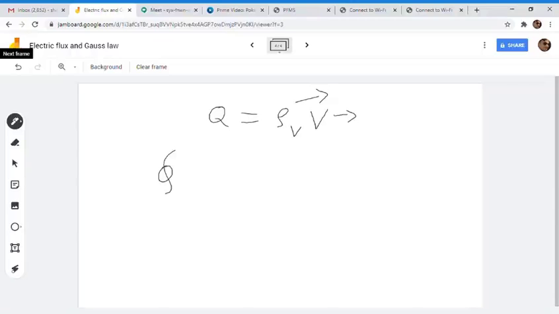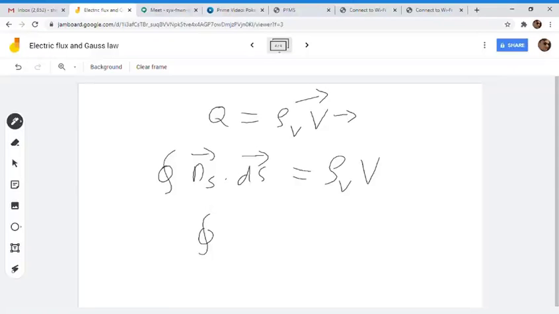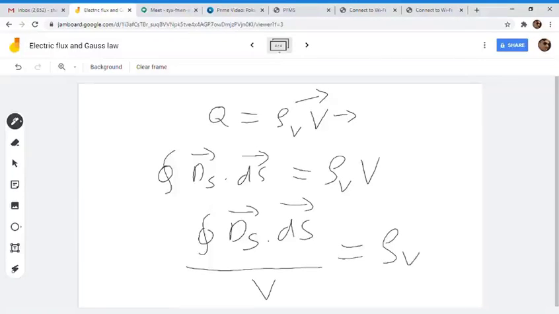So what was our previous formula? The closed surface integral of D dot dS is equal to rho V times V. So we can divide this whole quantity by V.